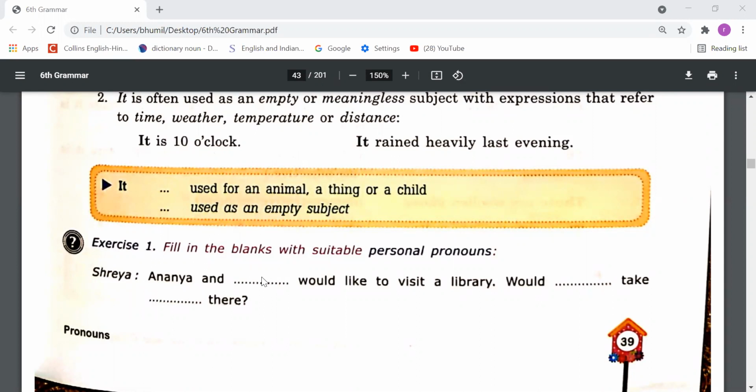I need to use I, why? Because I need a subjective case pronoun, not an objective case pronoun, right? Ananya and I would like to visit a library. Would you take us there? So we can say, would you take us there. Here you is used because again I want to tell you we need a subjective case pronoun, because the verb is written here. Before the verb we need to use a subjective case pronoun. Would you take us? We can't use we here. Why? Because after the verb we need to use an objective case pronoun, right? So us is an objective case pronoun, right?